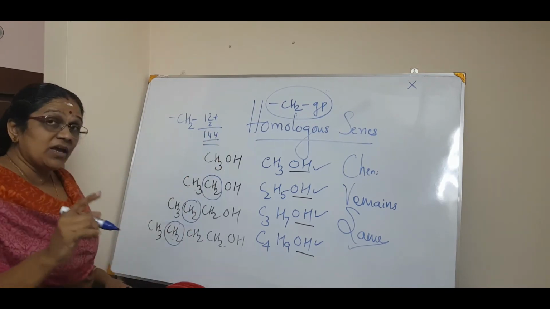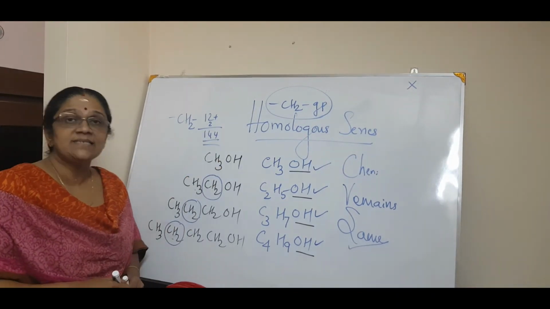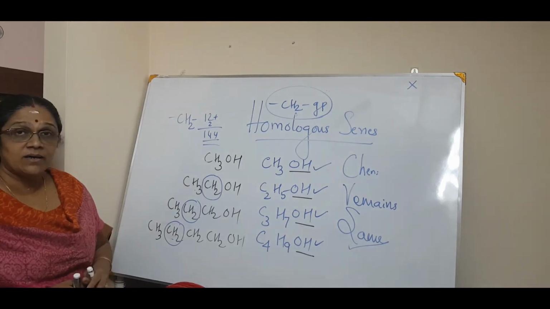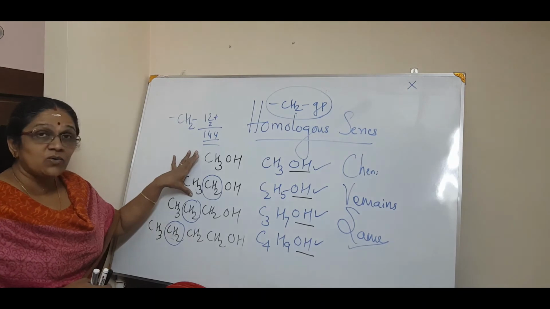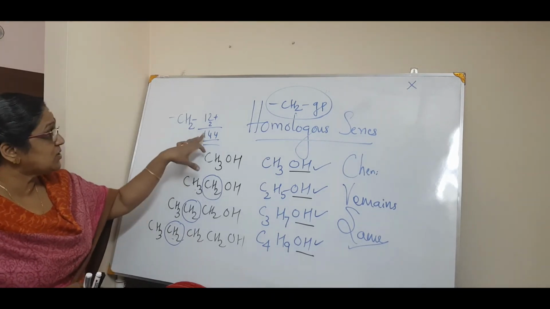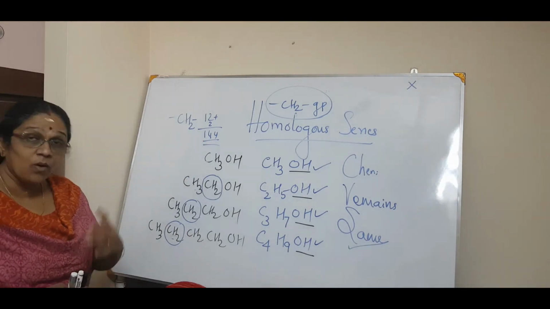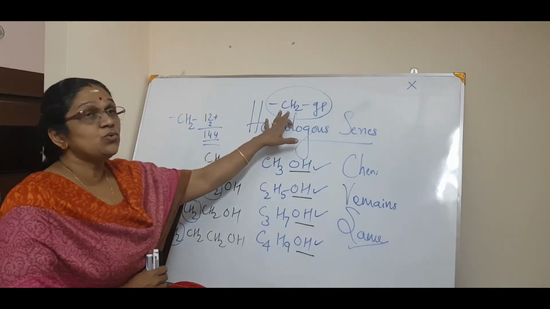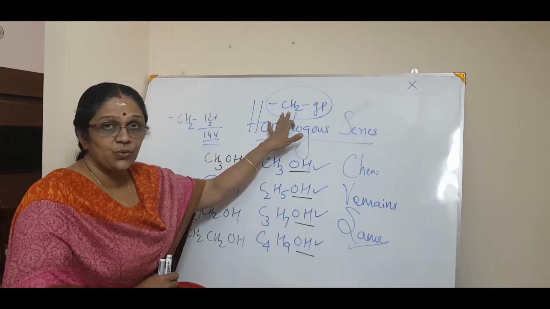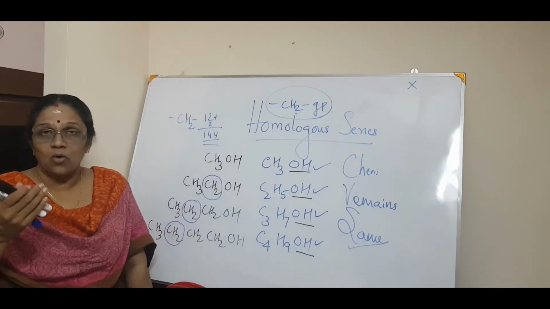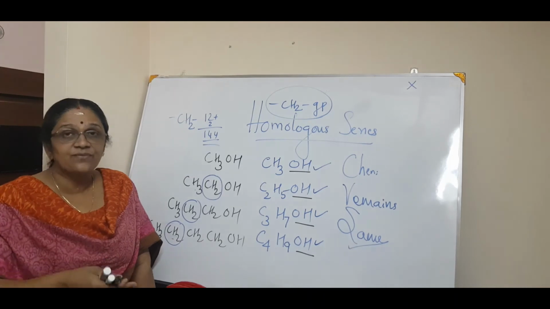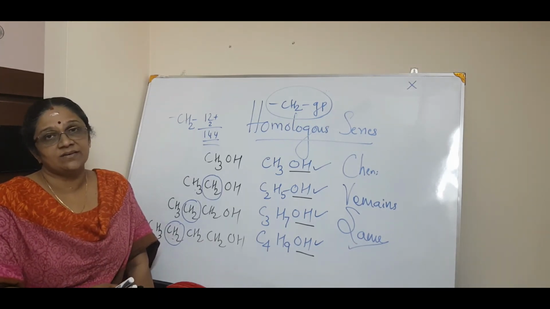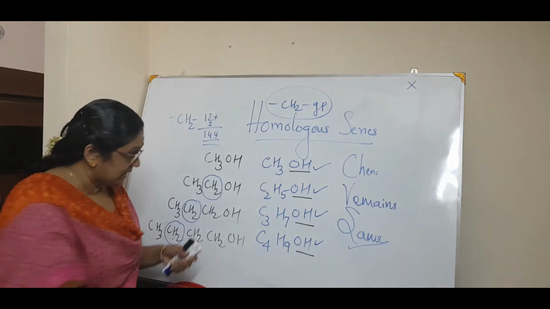So we can also define the homologous series in terms of atomic mass unit, or unified mass. That means if two compounds differ by a mass of 14 U, or if two compounds differ by a CH2 group or a CH2 unit, they are called homologues. And the series of compounds like that is called a homologous series. Isn't it? Correct. One more example I will give you.